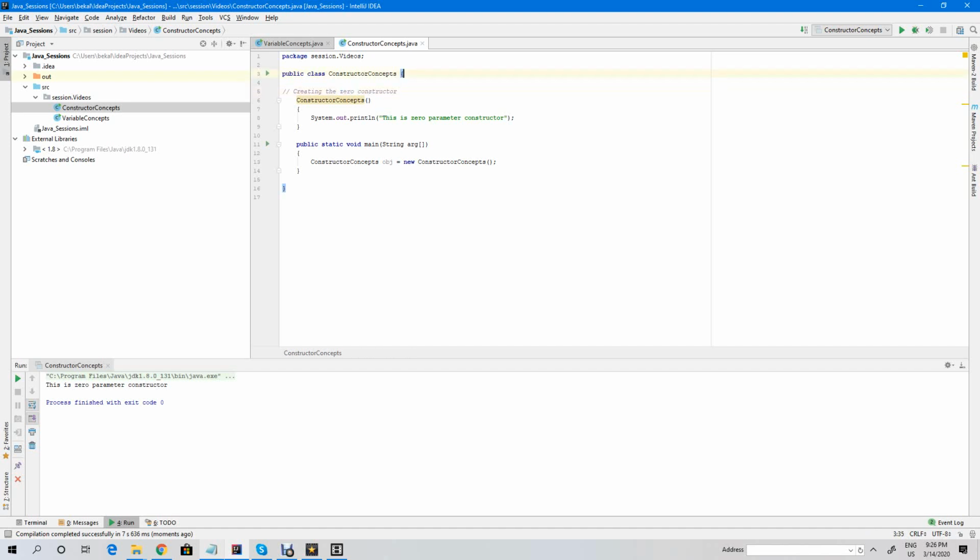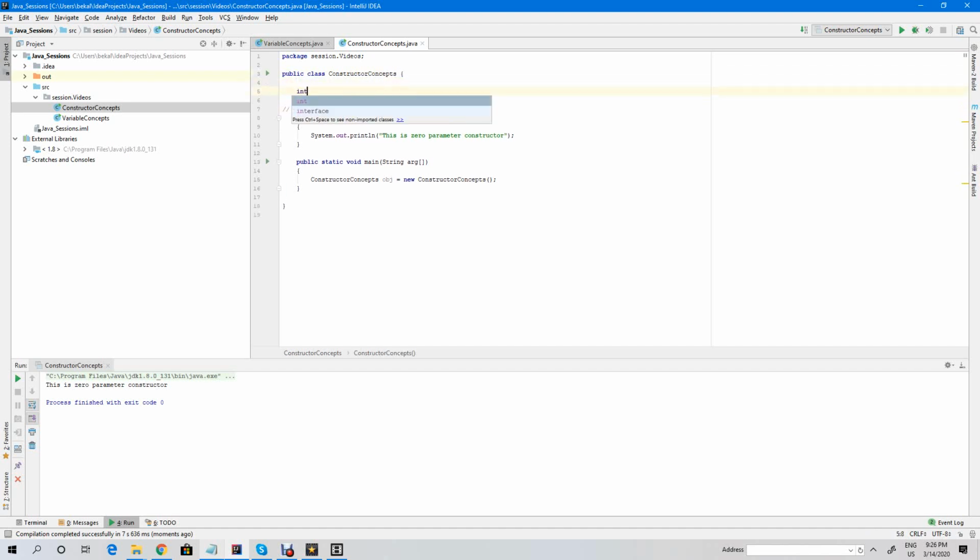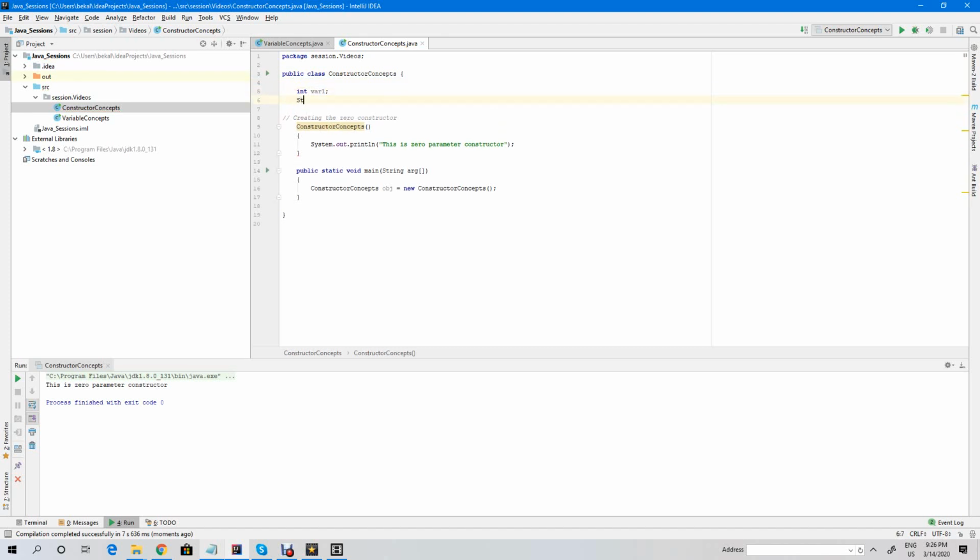So let me create a variable. So int, I'm saying variable one, something like that, and String variable two. I'm going to create two variables. I have not initialized these variables. So if you do not initialize a variable, whenever you are accessing that instance variable, the default value will be returned. That is what we have seen in the previous class. Now either I have to hard code it, as we have seen before, then whatever values you have hard coded will get printed over here.